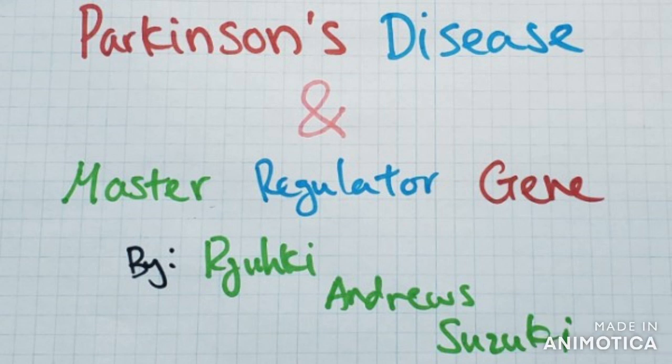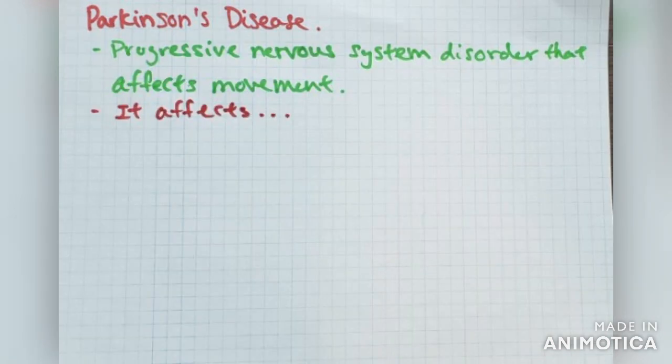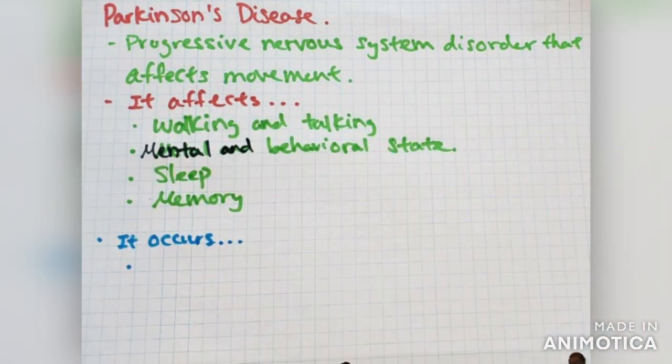This video will be talking about Parkinson's disease and how the recent discovery of a master regulator gene being the cause of such disease. Parkinson's disease is a progressive nervous system disorder that affects movement. It affects people's walking, talking, mental and behavioral state, sleeping behavior, and memory.